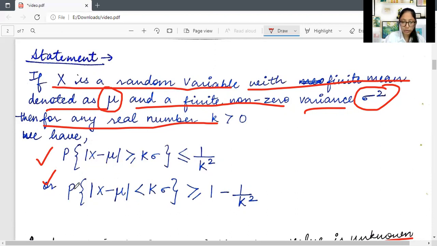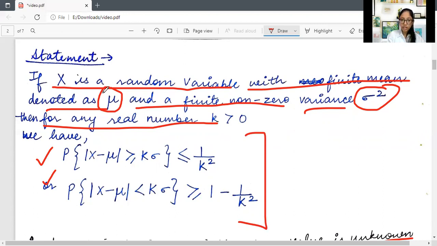The other way around, the probability that the modulus of x minus mu is less than k sigma is greater than or equal to 1 minus 1 upon k square. These two are generally used, and we will use them depending upon the situation.